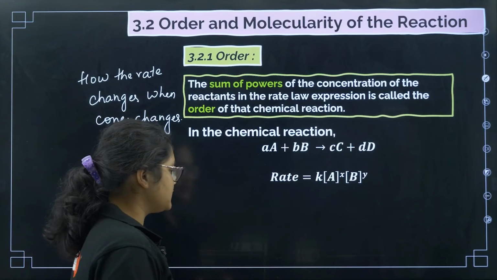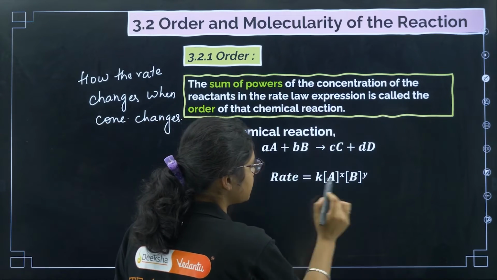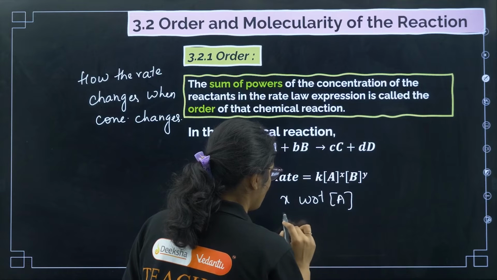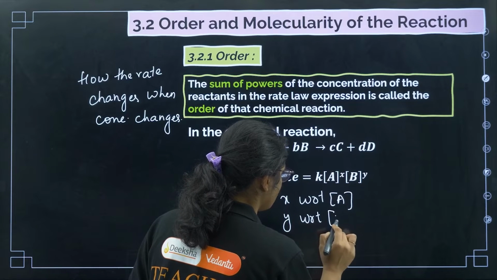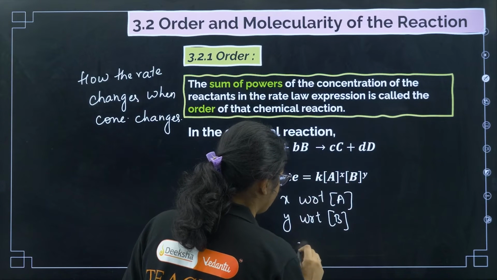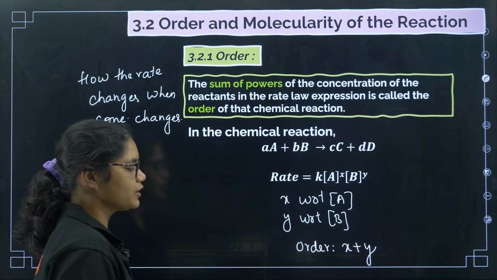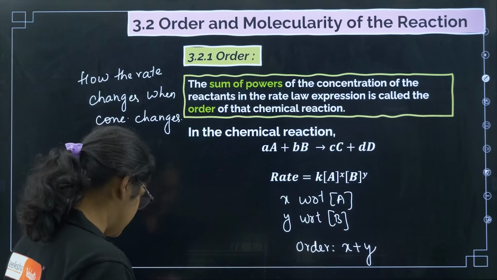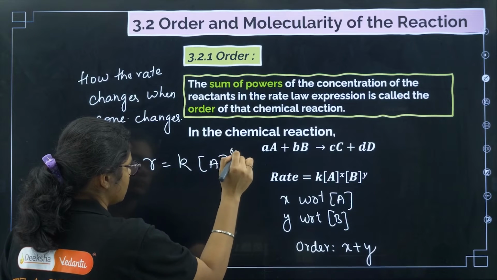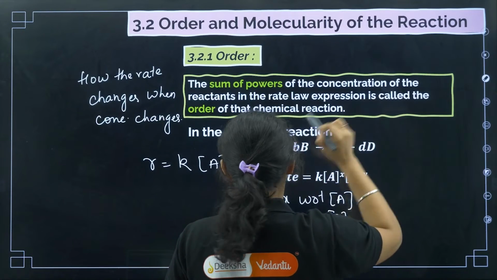Okay, so now first let us see what is the exact definition of order. So if this is the rate law, we can say x is the order with respect to A. Y is the order with respect to B. Then for the overall reaction, if I want to calculate the order, overall is x plus y. Okay, order of the reaction is x plus y. Now suppose I'll say that rate is equal to k into some 0th order, or I'll say first order. Okay, let us make it first order.